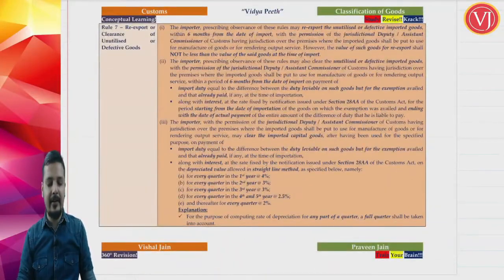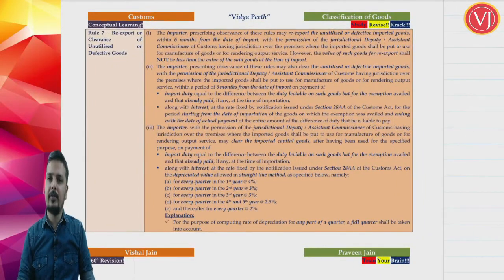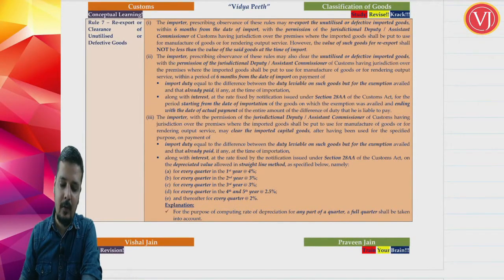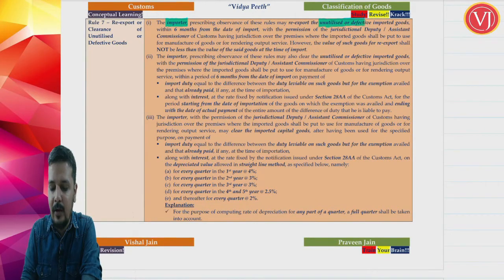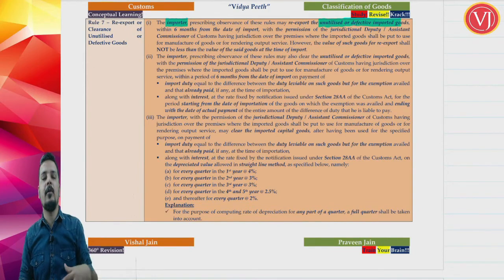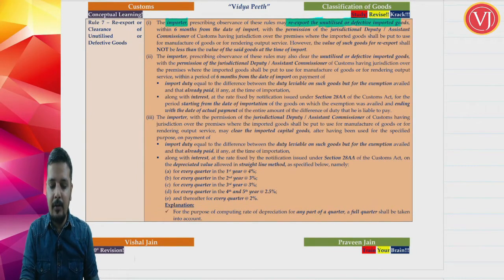Now friends, let us see the other small rules. Now there is a rule 7. What is rule 7 telling? Rule 7 is telling that if you are talking about an importer who has unutilized goods or defective imported goods, supposing fabric was imported and there is some unutilized fabric or defective fabric, he wants to re-export.